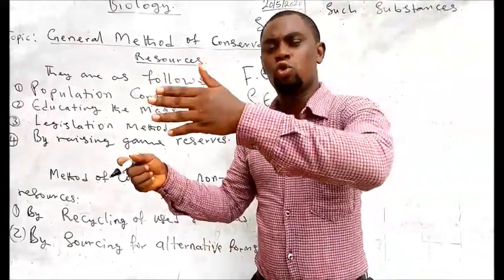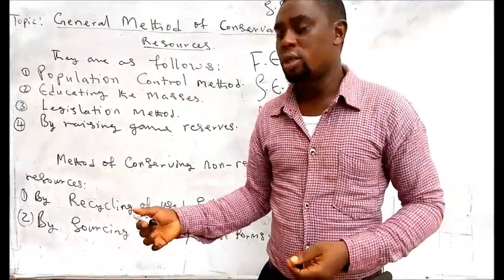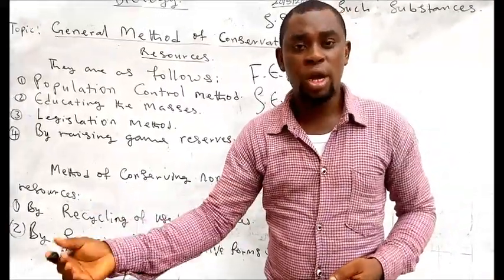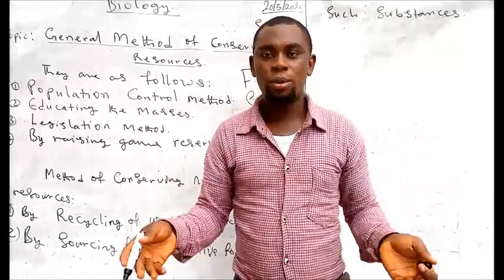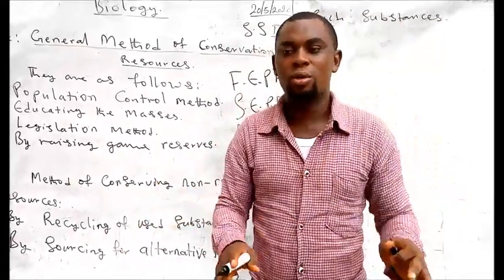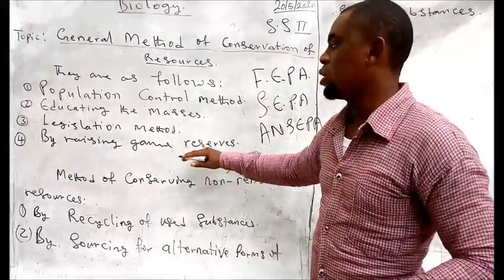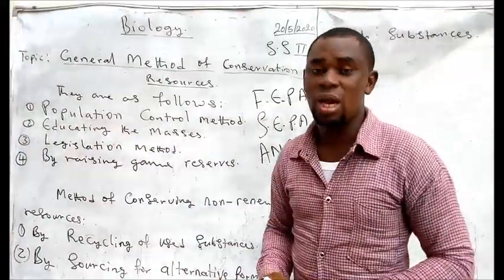Places like UNN, the University of Nigeria, Nsukka, have their own game reserve, which they call their zoological garden. When you get there, you see some animals, some lions, some chimpanzees, kept there just to make sure that they don't go into extinction. These are some of the ways some states and nations are making sure that these things are preserved.